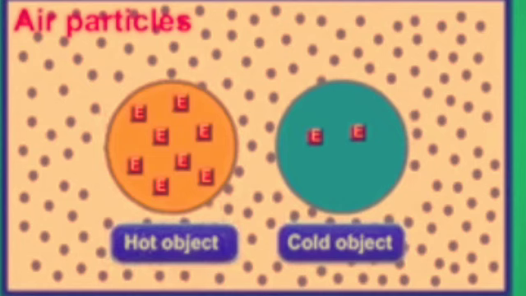In this process, the cold object gains heat energy and the hot object loses heat energy. If the system of both the objects is isolated from the environment by keeping it inside a heat resistant box, then no energy can flow out from inside the box or come into the box.